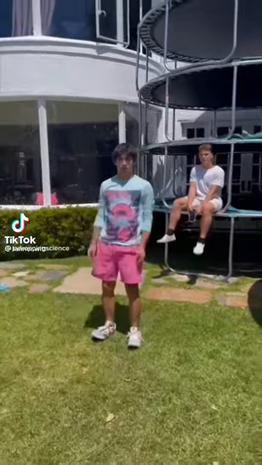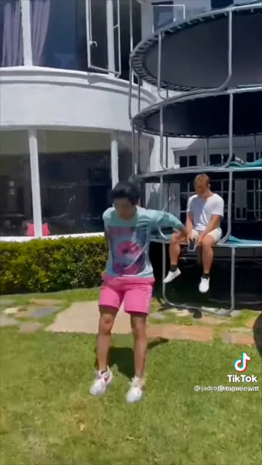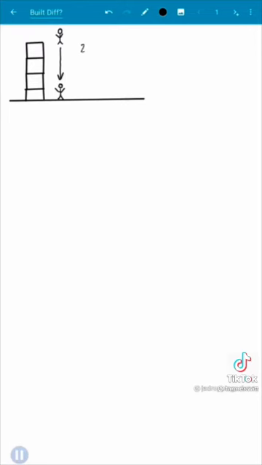Built different, built different. Alright, let's do a bit of fact checking to see if he's actually built different or if the average human could do the same. There's two parts we need to measure. First, he falls for 23 frames and then his body absorbs the impact in 7 frames. So how long was he falling for?